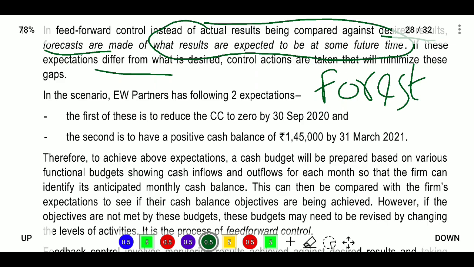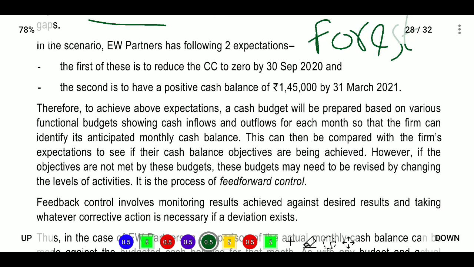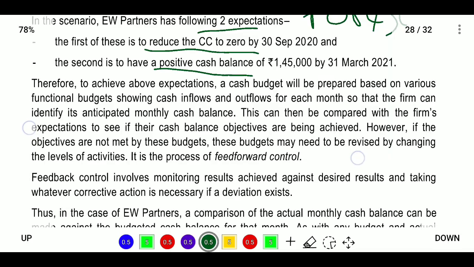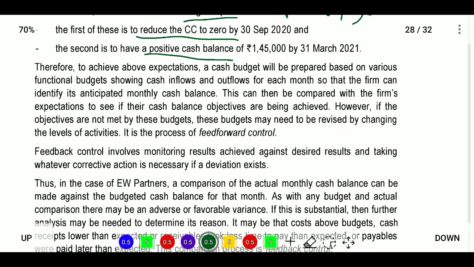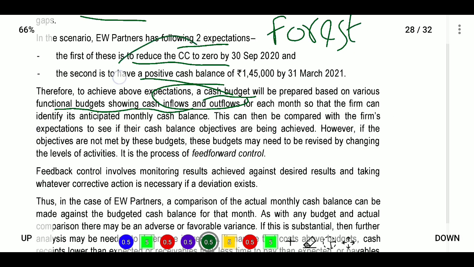If any gap is there between the projections or forecast, we will take corrective actions before it occurs. Next, in this scenario, the partners had two expectations: to reduce CC to 0, and to have a positive cash balance by March 2021. Therefore, to achieve the above expectations, what can we do now? We require a cash budget, prepared based on the various functional budgets, showing cash inflows and cash outflows. So both of these depend on cash. We will prepare the cash inflows and cash outflows for each month, so that the firm can identify the anticipated monthly balance. So we will know what balance exists.